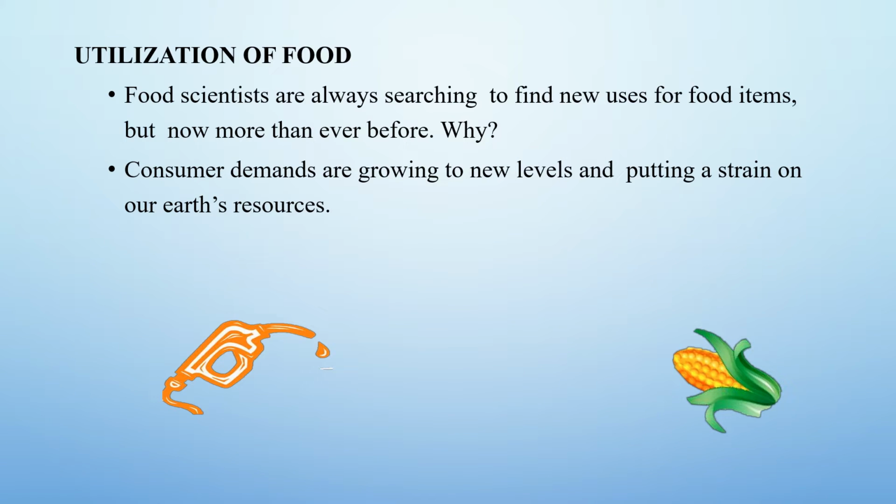Utilization of food. Food scientists are always searching to find new uses for food items, now more than ever before. Why? Consumer demand. Consumer demands are growing to new levels and putting a strain on our Earth's resources. Did you know gasoline can also be taken from corn these days? And newspaper inks are also made from soya, natural source forms. Well, here's some food for thought for you to ponder on.